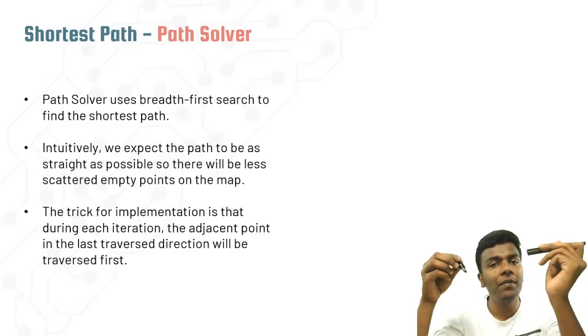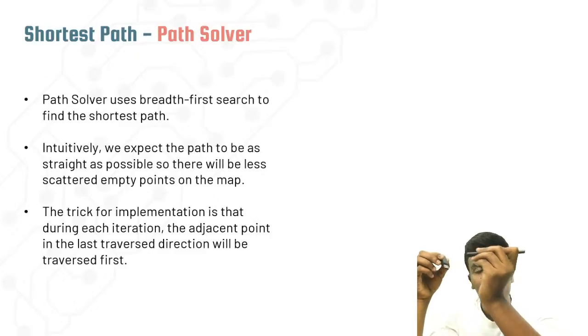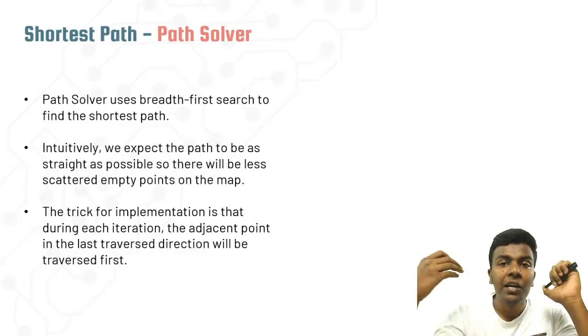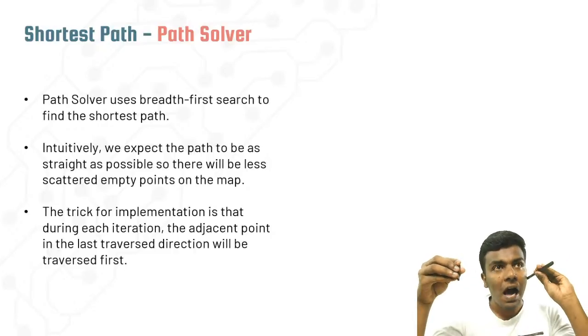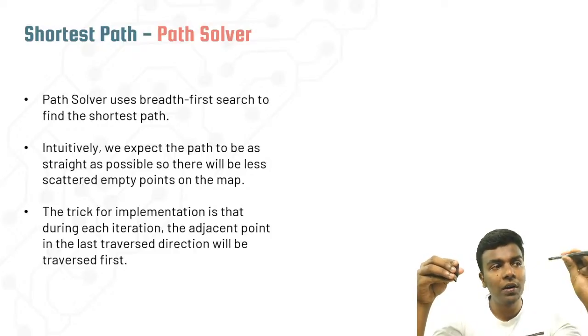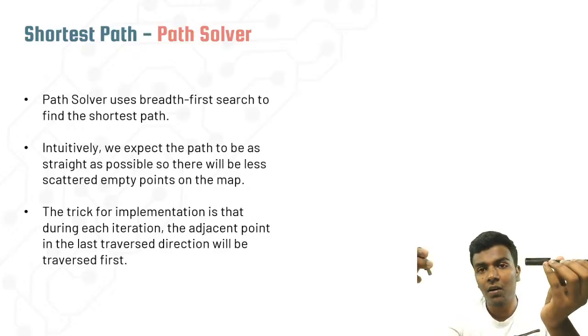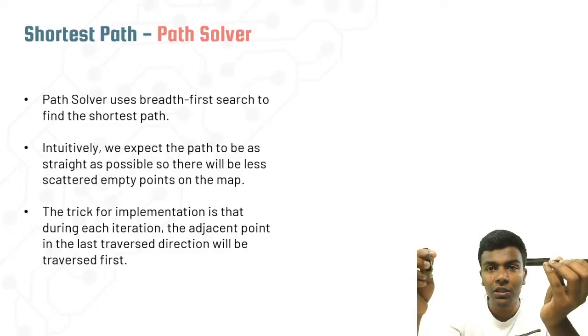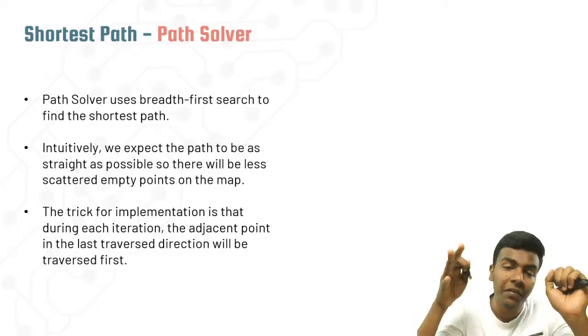For each and every step, you move one cell, so 1 to 2, 2 to 3, 3 to 4, and at each step you look for whether there is any straight possibility. For example, if it is going on this side and then going right, and the egg is near, or the egg is straight to this object, then we go for the straightest path if it is safe.